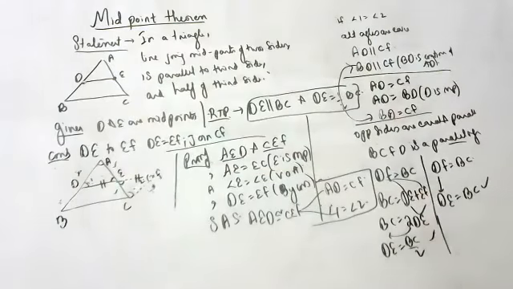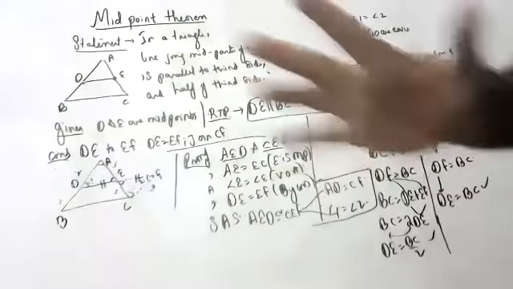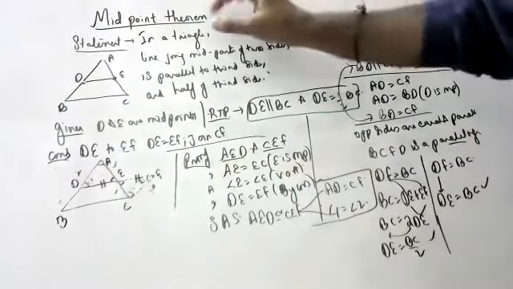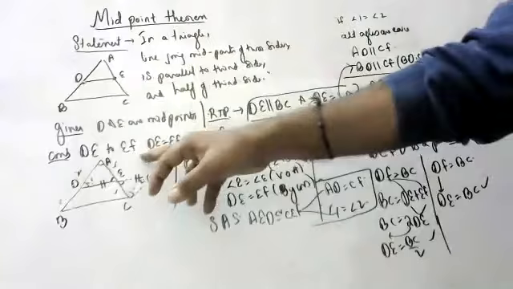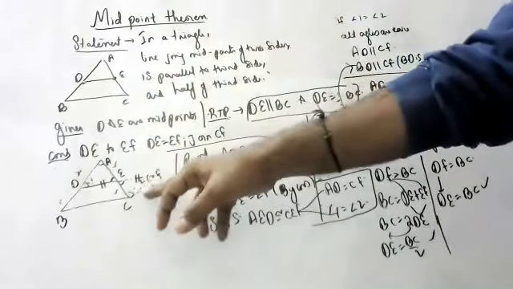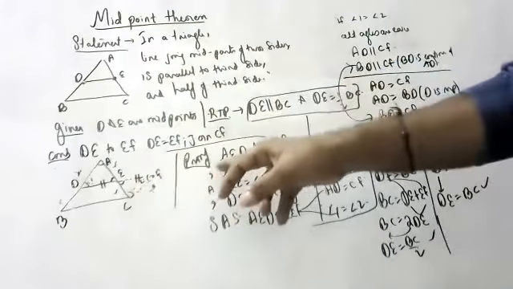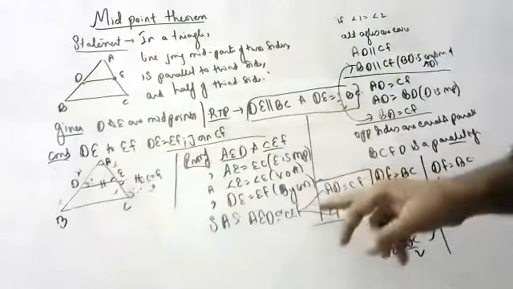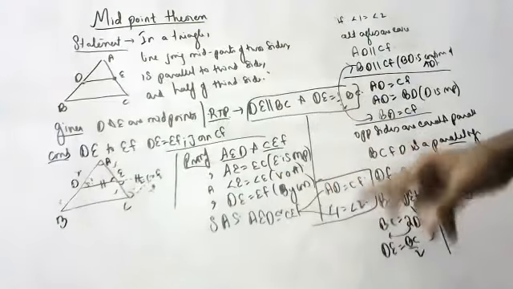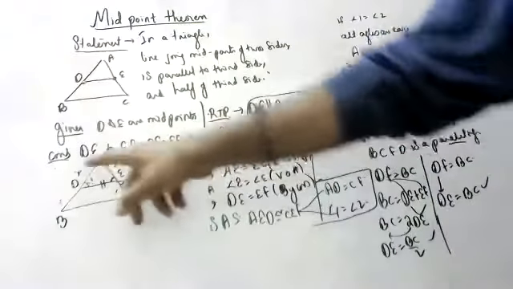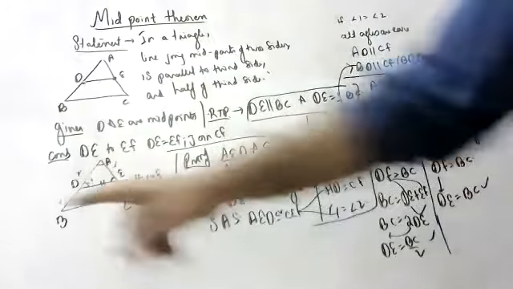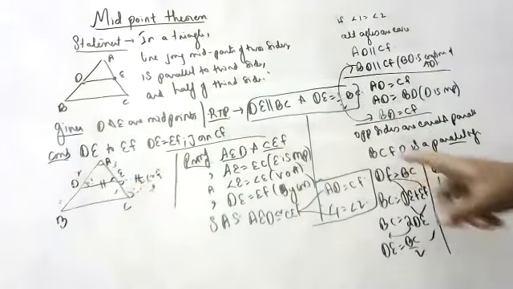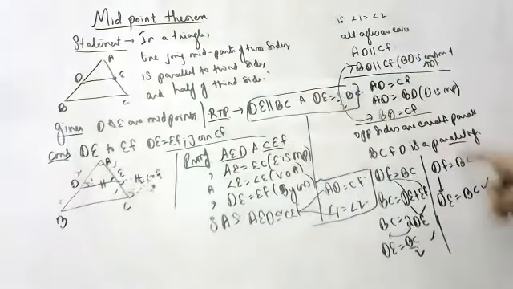You have to practice three to four times. The midpoint theorem will compulsorily be asked as a 3-mark question, children. So you have to write the statement, figure, given, required to prove, and construction. Next, construct the triangle. First prove that these both are congruent. Then what is CPCT? From that, we have to show how these both are equal and how these both are parallel. Then we have to prove this is a parallelogram. Because it is a parallelogram, this and this are equal, this and this are parallel.